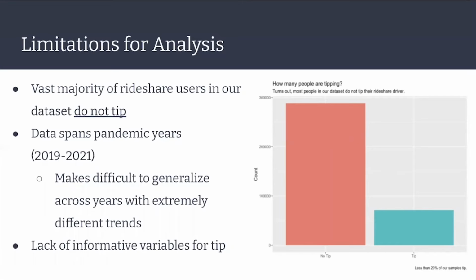Second, the data spans over the years of the pandemic, which makes it extremely difficult to generalize because the trends were also different. Lastly, tips can be influenced by so many external variables that were not included in our data set, which made it hard to predict whether or not a rider would tip.